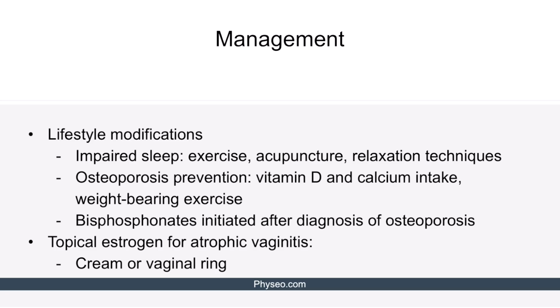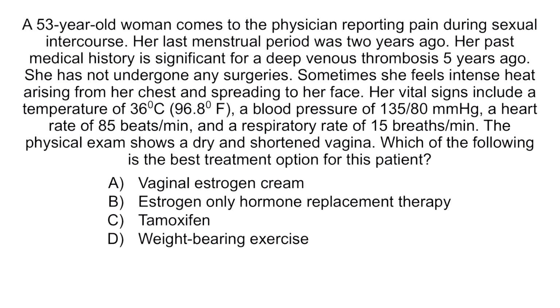Recall from this slide that the treatment for atrophic vaginitis is topical estrogen, which can include topical vaginal cream or a vaginal ring. All right, now let's discuss why the other options are incorrect. Option B, estrogen-only hormone replacement therapy, is incorrect because it's contraindicated in women with an intact uterus due to the risk of endometrial carcinoma. This patient has not undergone any surgeries, which suggests that she likely has an intact uterus. Additionally, she has a past medical history of a deep venous thrombosis, which is another contraindication for hormone replacement therapy.